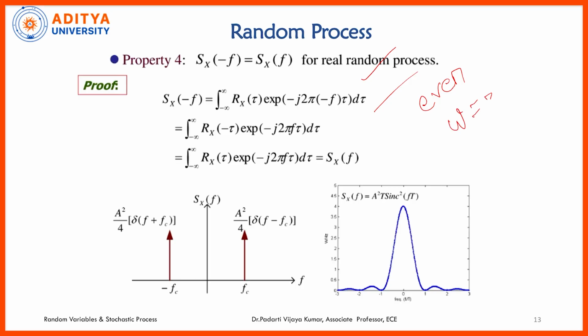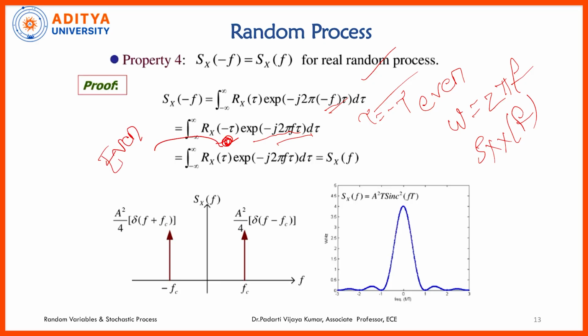Omega is 2 pi f, sometimes we represent it simply as Sxx of f. So, Sxx of minus f, I am just substituting minus f here. Now, what I am doing is replacing tau with minus tau. Then the relation will be something like this. We know that the autocorrelation function is an even function.